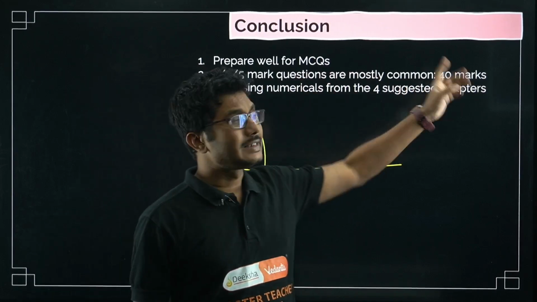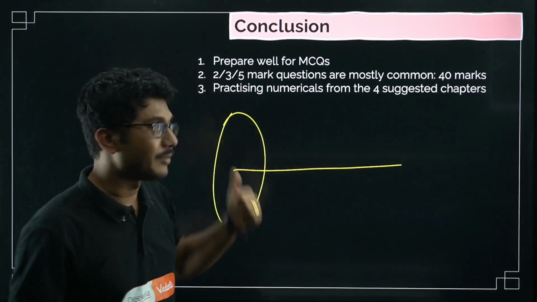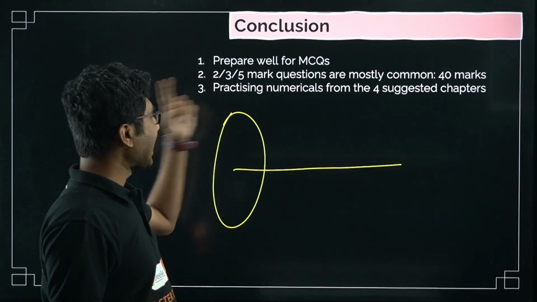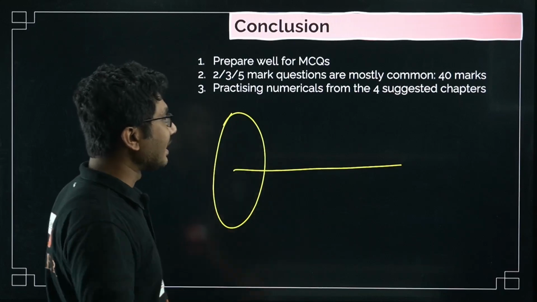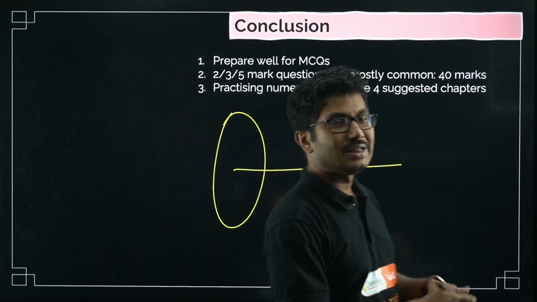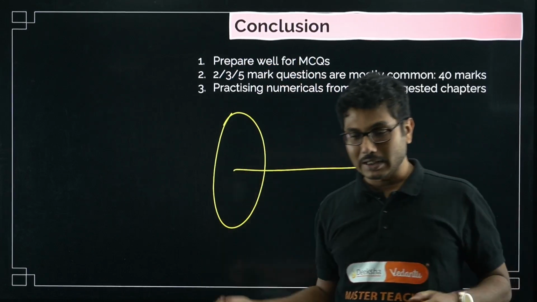So 40 marks is easily scoreable if you prepare most of the important questions I have discussed in this slide, right? Practicing numericals for the 4 suggested chapters will definitely guarantee another 10 marks. So 50 marks you can score easily by going through the 2, 3, 5 mark and numerical questions.